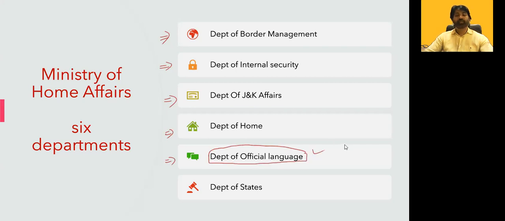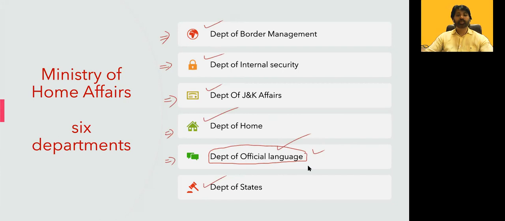Department of Official Language comes under which ministry? You got the point. Normally, you may not be able to link official language with the Ministry of Home Affairs, and you tend to commit a mistake. It is clear. Department of Border Management, Department of Internal Security, Department of Jammu and Kashmir Affairs, Department of Home, Department of State, and also the Department of Official Language.